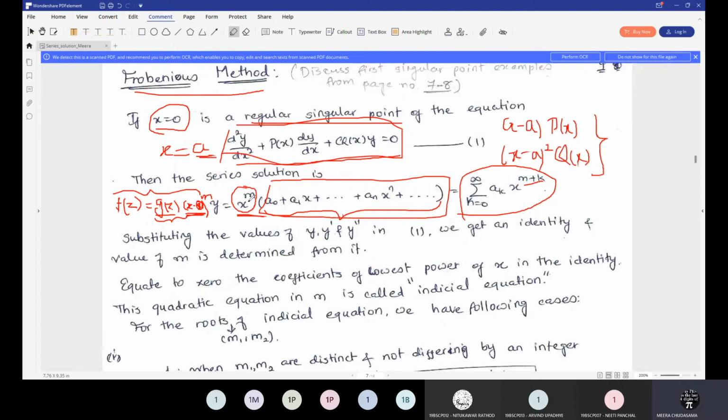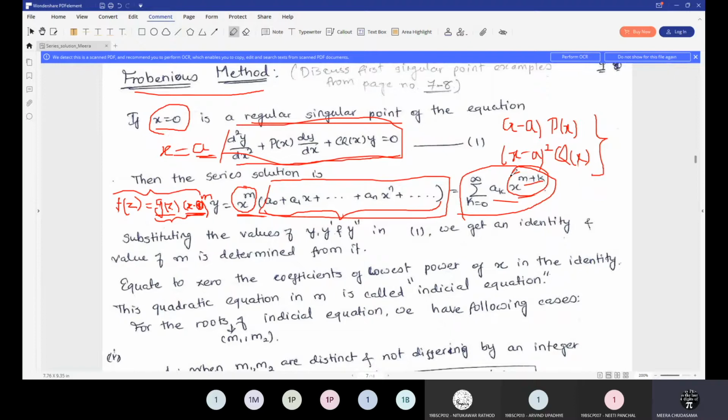That's why you have the form x raised to m in this case. So once it is an ordinary point, we will consider just a series as summation a_k x raised to k, and where you have a regular singular point, we have to consider x to the power m plus k. That is the major difference between the regular singular point and the ordinary point.